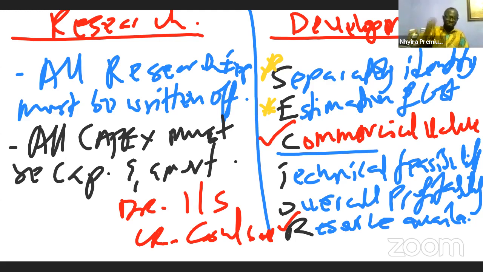However, before development cost or development expenses is capitalized, the set criteria must be met. It should be a separately identified project. The cost should be reliably estimated. It must have a commercial value or ready market. It has to be technically feasible. It must be overall profitable, and we should have resources to complete the project in relation to that.